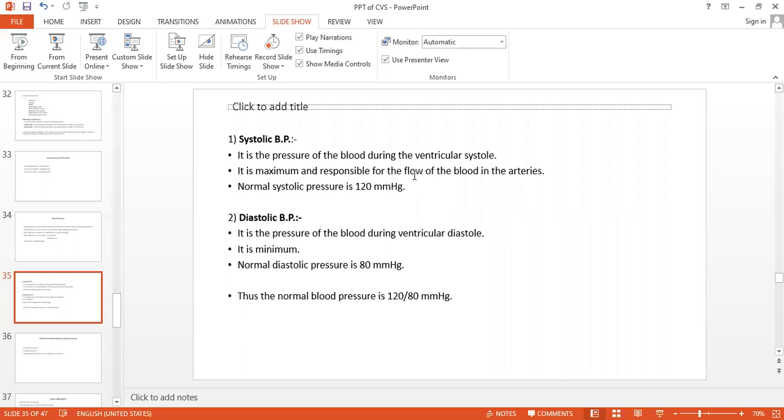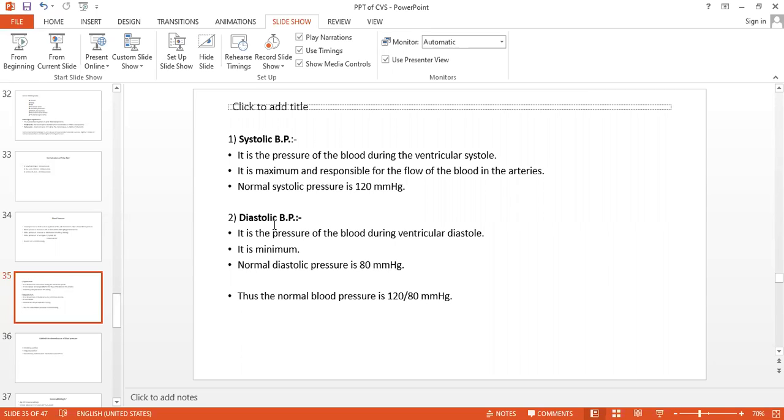It is not permanent, isn't it? Sometimes if we feel angry, if we feel fear, if we do more exercise, only the systolic pressure will increase, not the diastolic. If the diastolic is increasing, then that is a medical emergency. So normal diastolic pressure is 80 mmHg. So normally we can tell that the blood pressure is 120/80. 120, that is the uppermost, the systolic, and 80, that is the lower side, the diastolic.